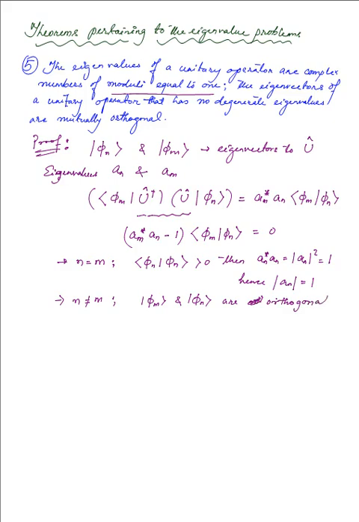So these are the two cases: we have the mutually orthogonal case, which gives us the inner product of phi m and phi n equal to 0. That's the only possibility when n is not equal to m. For n equal to m, we have the moduli equal to 1, the eigenvalues of the unitary operator being complex, they have the moduli equal to 1.